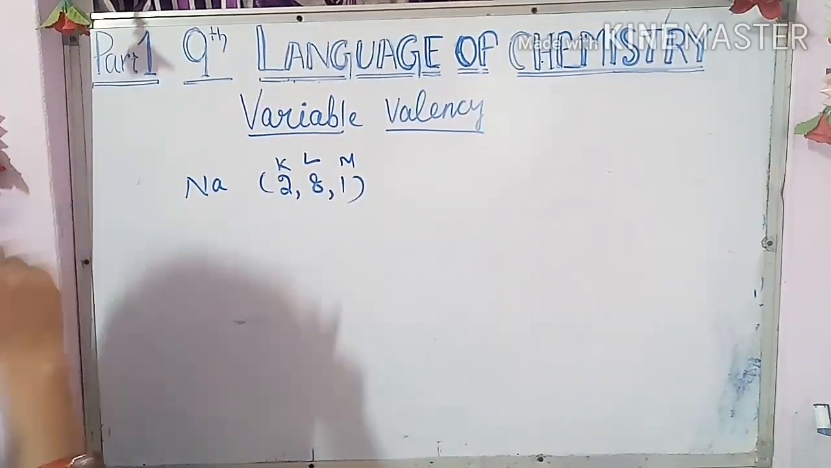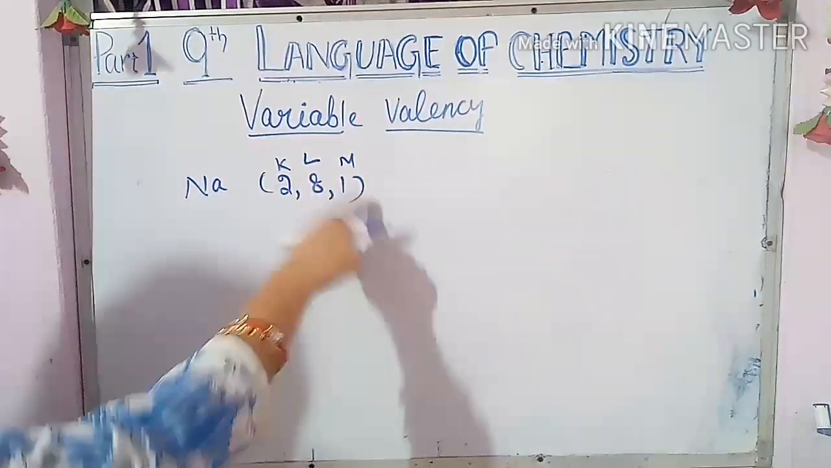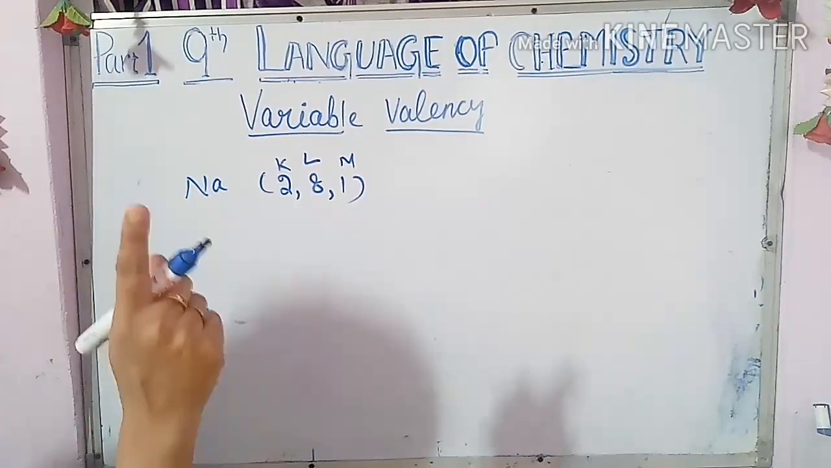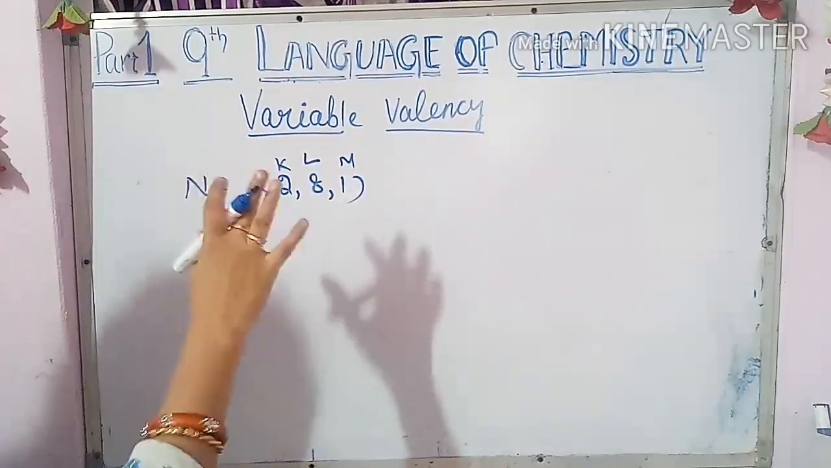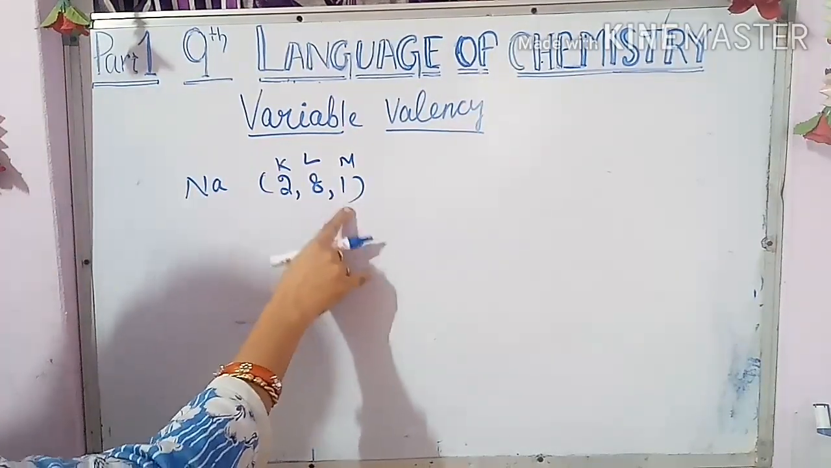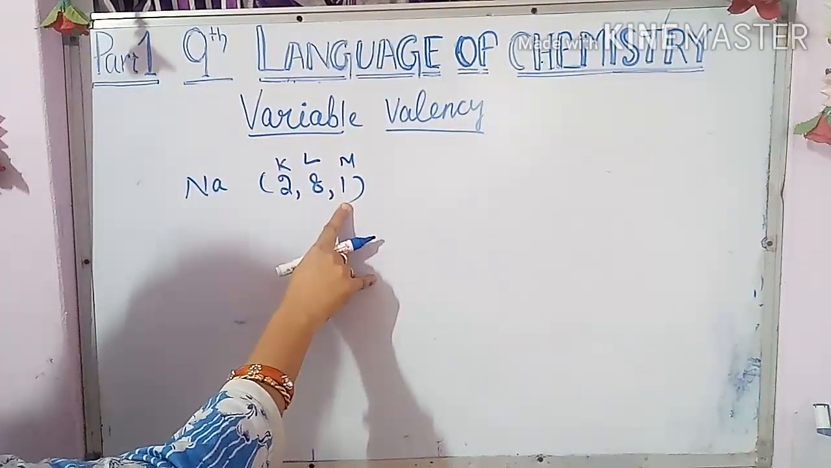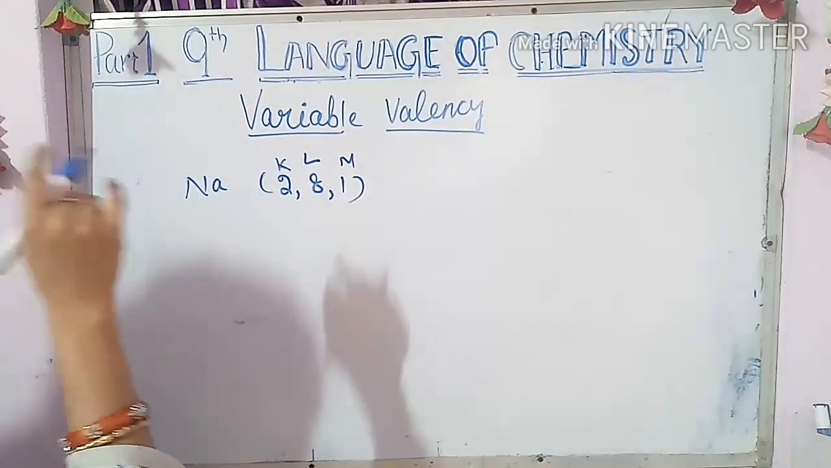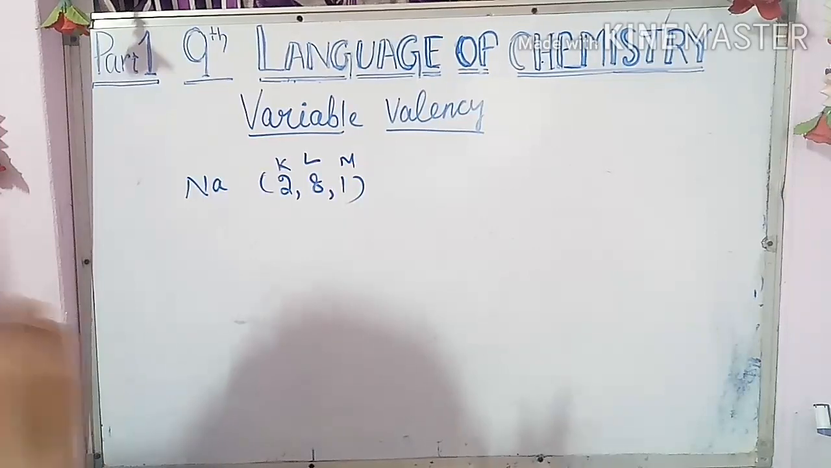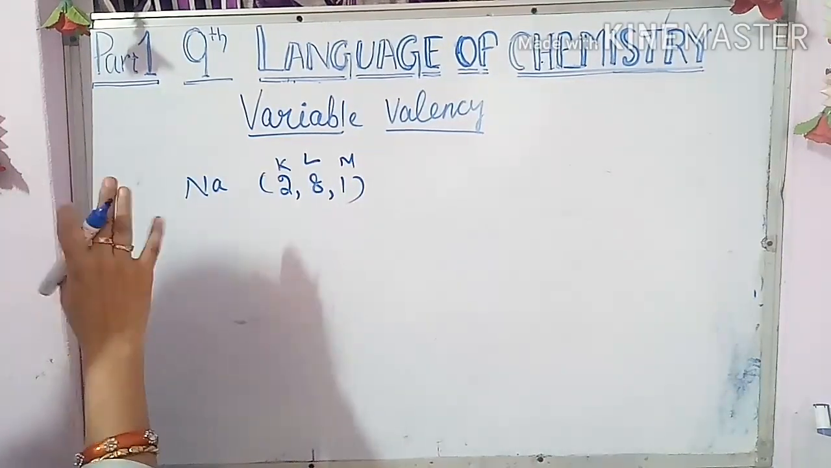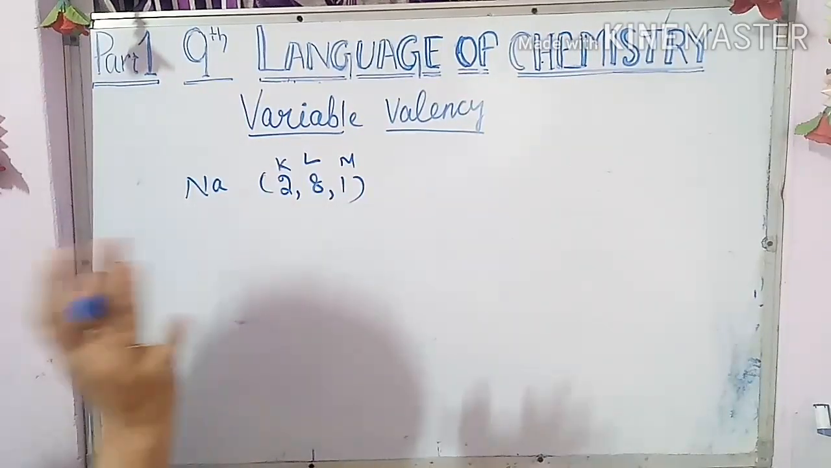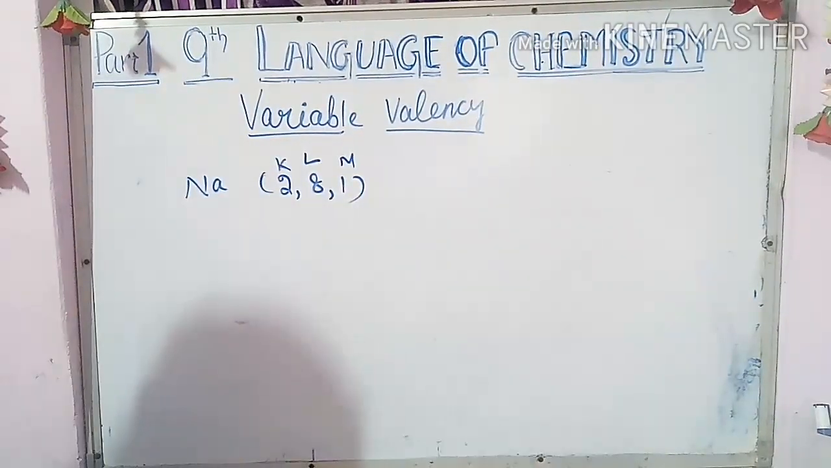And those elements, without completing going to the next cell, are called the transition elements. You will read in the chapter periodic table. In transition elements, two cells are incomplete: one is the outermost cell and another is the penultimate cell. Means the last two cells are incomplete in some elements.